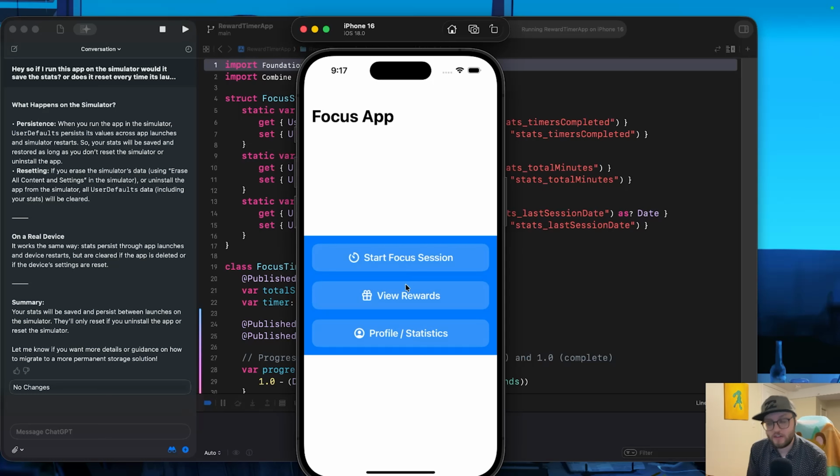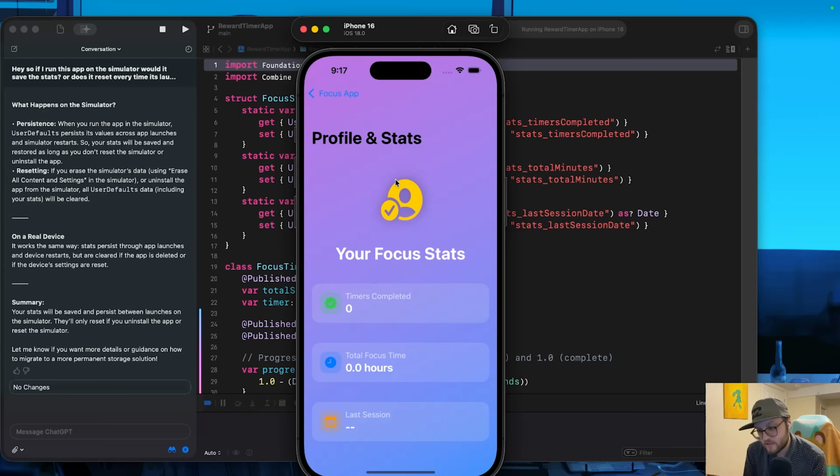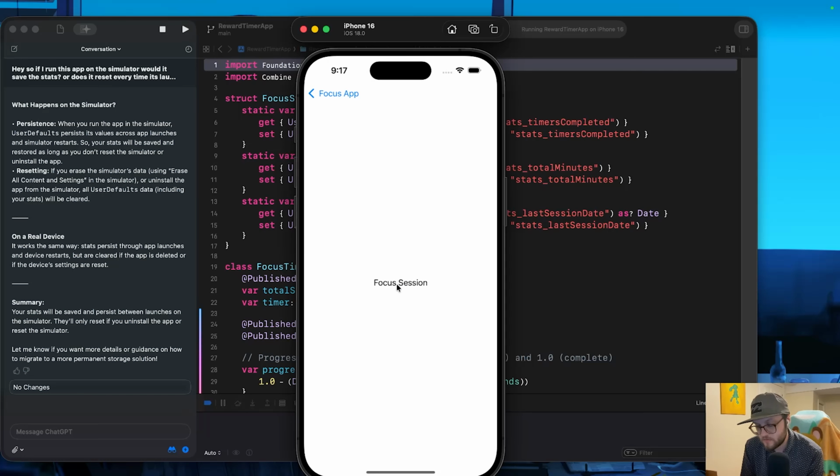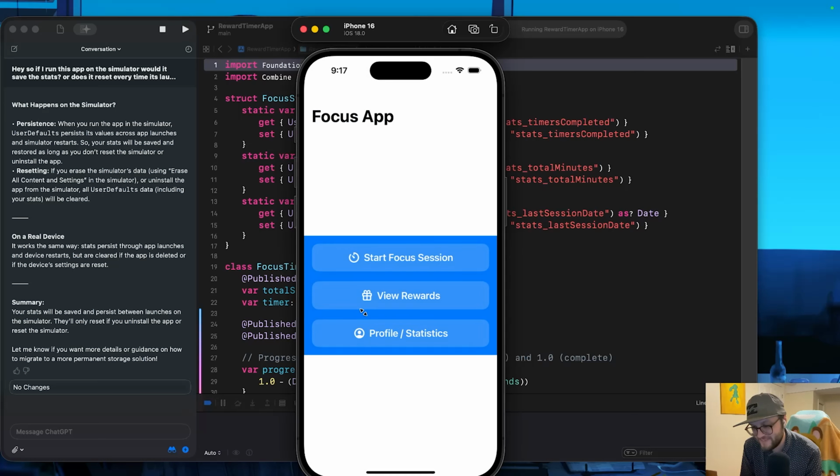Okay, it randomly decided to just do an overhaul of the design. So if we check out the profile and stats, this also needs a little bit of fixing. The accessibility here also isn't fantastic, but we can fix it. All right, so let's go ahead and start a focus session. All right, on its own, it decided no more static design, as well as changing the links to the focus session and the reward wheel.